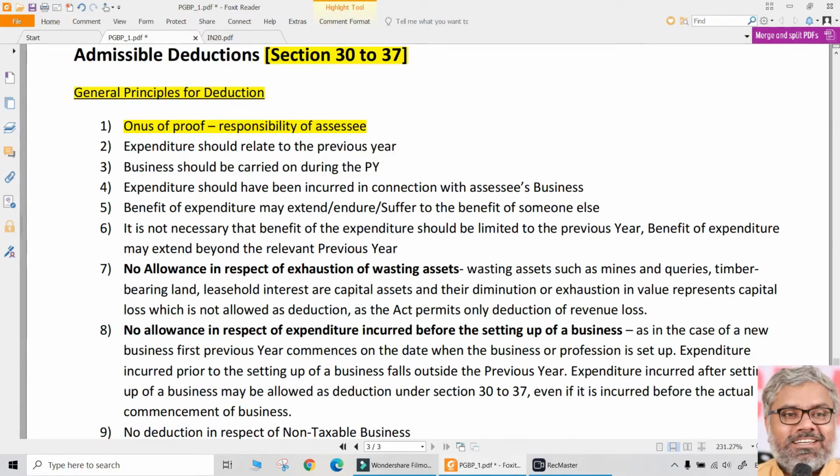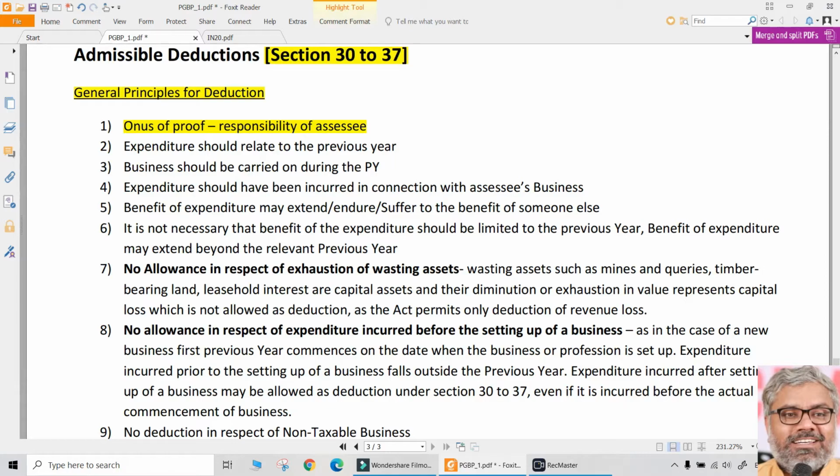First and foremost point is onus of proof is on the SSE. Onus of proof, burden of proof, responsibility, all of them are similar. Whose responsibility is it to prove that there is an expenditure? SSE. SSE cannot say, oh, I have incurred crores of expenditure and I will debit my P&L account. No problem, you will debit it. But what is the proof that you really incurred? That onus of proof, burden of proof is always on the SSE.